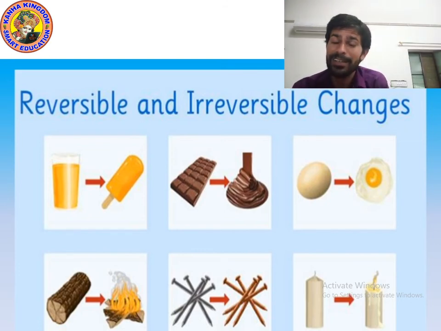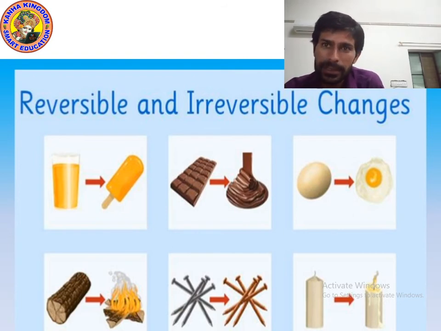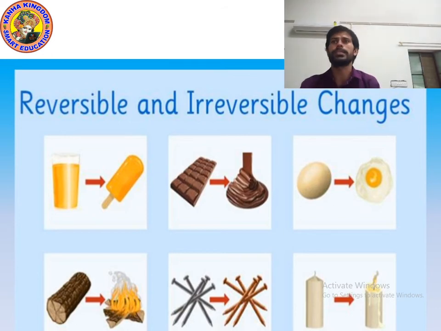You know when ice cream melts, it changes into liquid. So this is an example of reversible change. Why? Because liquid can again convert into ice cream by the freezing process, or you can say by the solidification process.